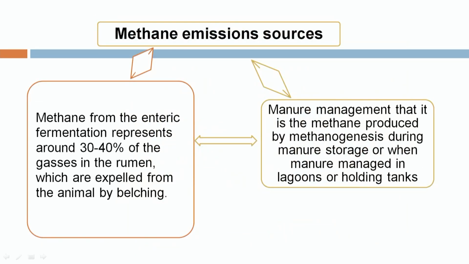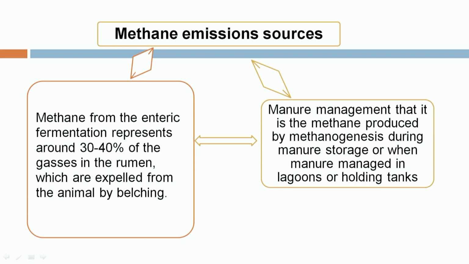Basically, there are two ways through which livestock contribute to the release of the greenhouse gas methane. The first one is through enteric fermentation. In enteric fermentation, along with methane, different gases are produced. However, methane contributes around 30 to 40% compared to all the gases that are produced in enteric fermentation, and they are excreted through the process of belching via the mouth and the nasal cavity. Almost 90% of the gases produced during enteric fermentation are removed via the mouth and only 5% is removed by